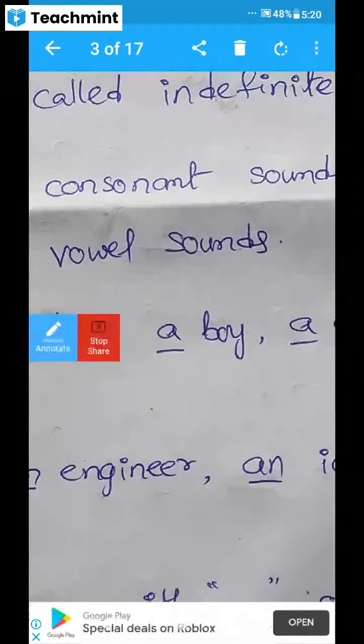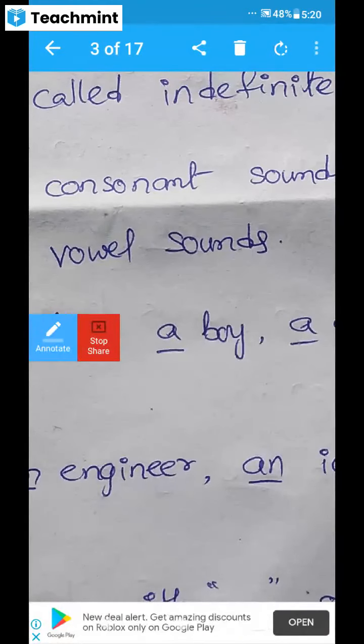So the vowel letters are A, E, I, O, U. These are all called vowel letters. They produce vowel sounds, though sometimes they also produce consonant sounds. We can identify vowel sounds by the use of Telugu.